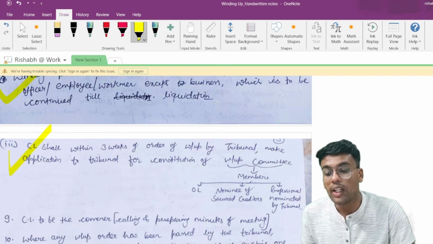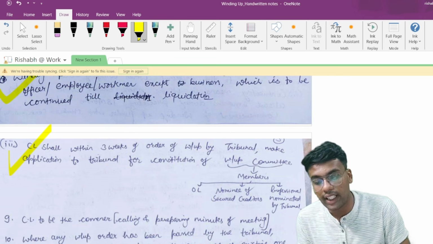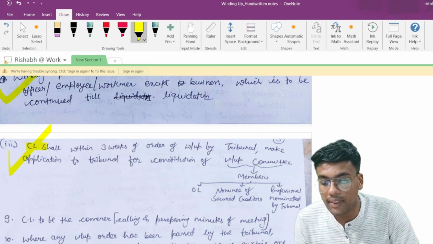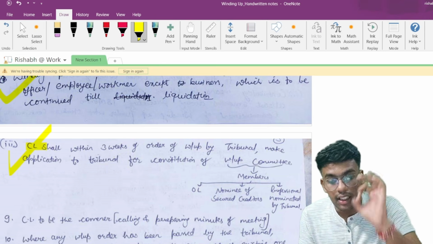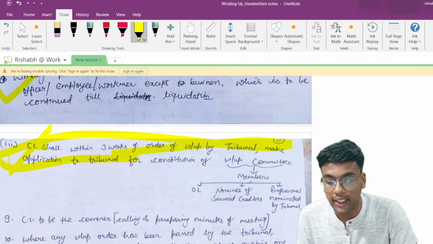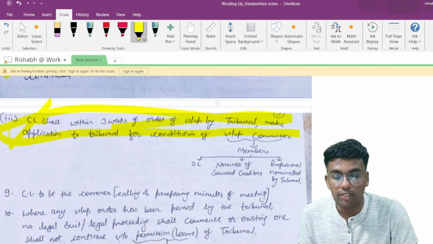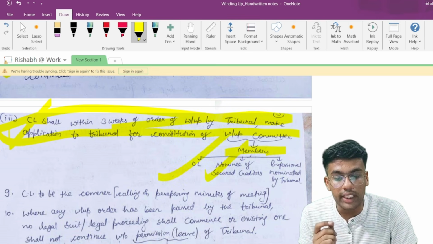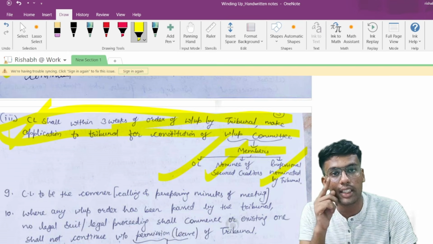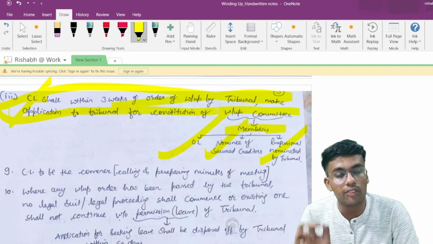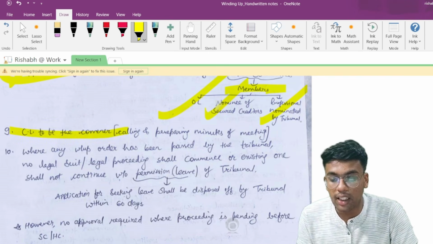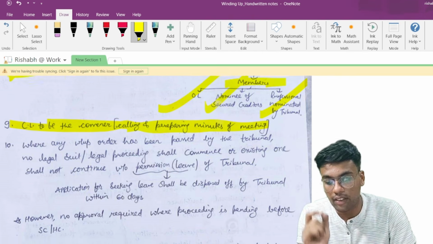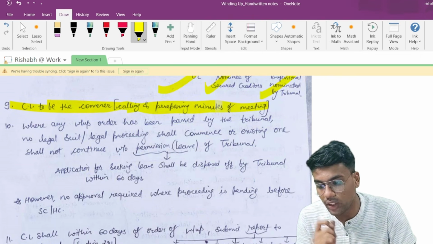Third provision talks about CL shall, within 3 weeks of the order of winding up by the tribunal, make an application to the tribunal for the constitution of the winding up committee. CL means company liquidator. And who would be the members? Official liquidator, nominee of secured creditors and a professional nominated by the tribunal. These are the persons who are part of your winding up committee. Now CL is to be the convener of the committee meetings, that means calling and preparing minutes of the meetings. The company liquidator would be responsible for doing all these activities.